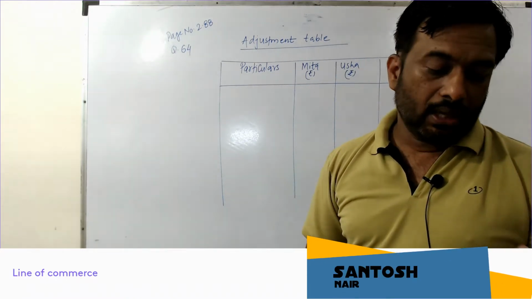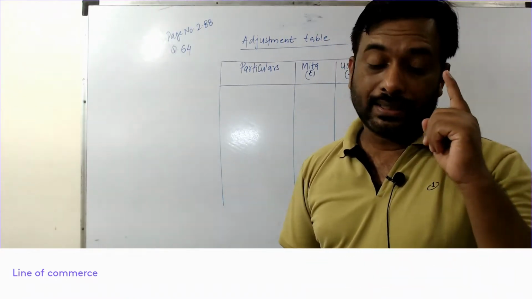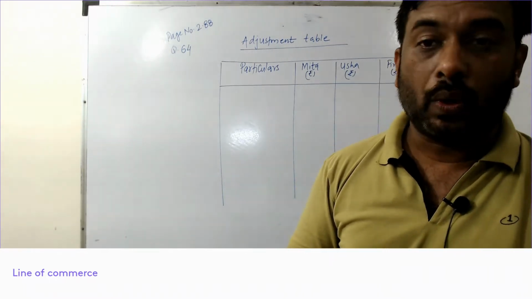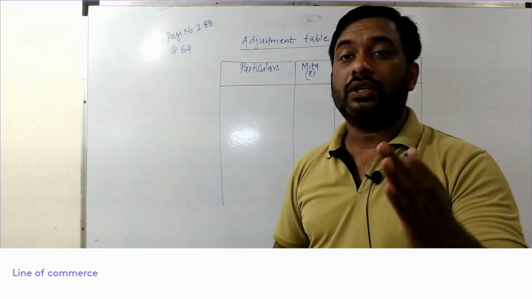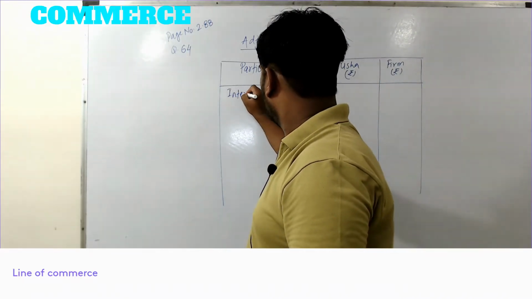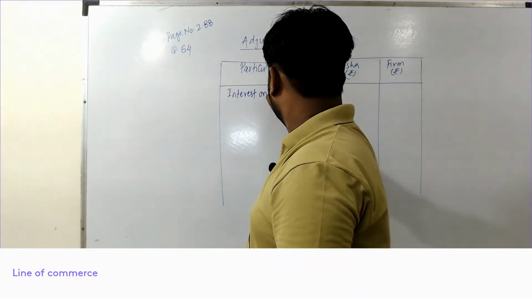It says interest on capital at 6% per annum is not provided. So interest on capital.